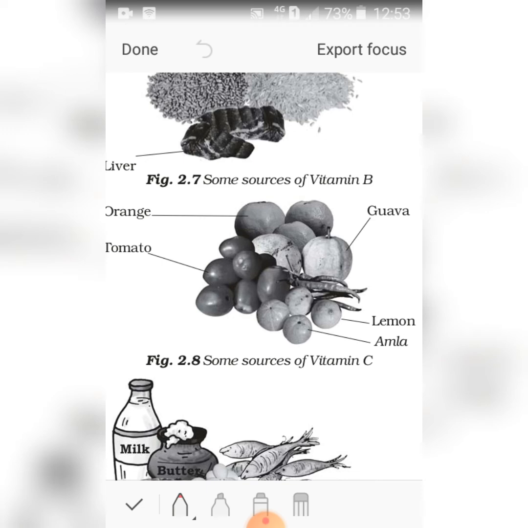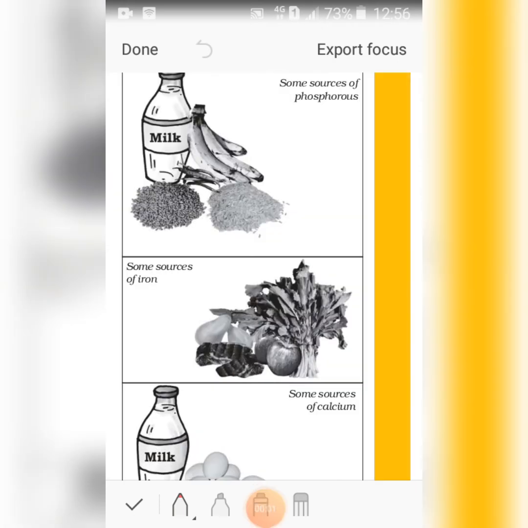Vitamin A keeps our skin and eyes healthy. Vitamin C helps the body to fight against many diseases. Vitamin D helps our body to use calcium for bones and teeth. These are the sources of some vitamins. Here are some sources of minerals. Minerals are needed by our body in small amounts. Each one is essential for proper growth of the body and to maintain good health.